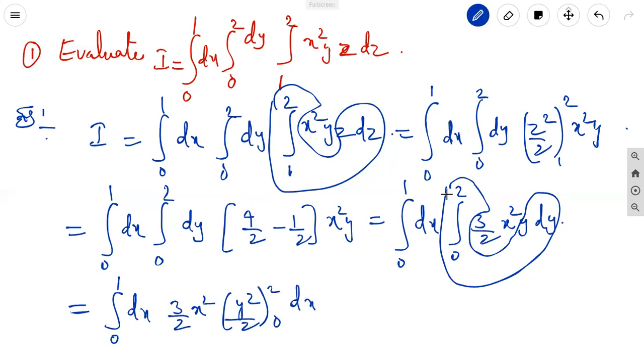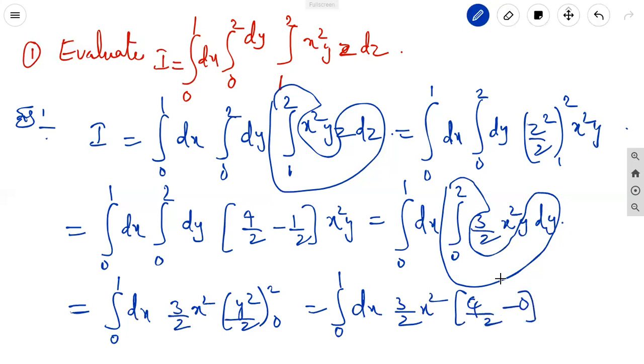The dx is already in front of the function. It is integral 0 to 1 dx, 3 by 2, x square, upper limit is 2, 2 square is 4 by 2, lower limit is 0. Then the 2 twos cancel.